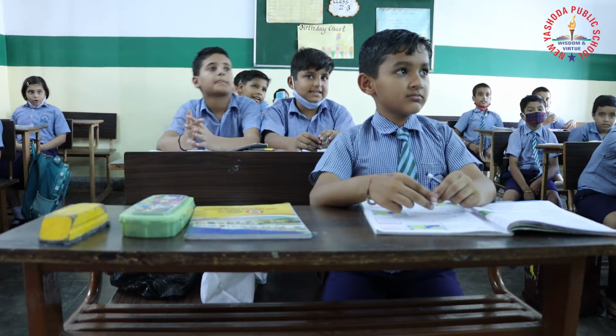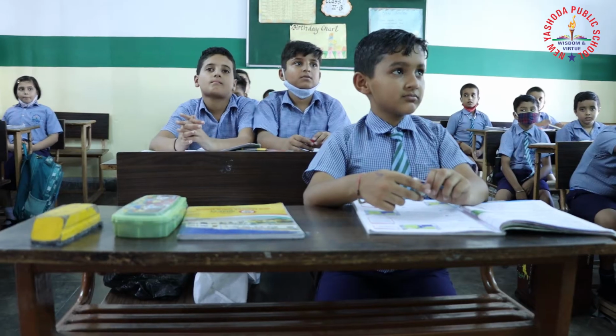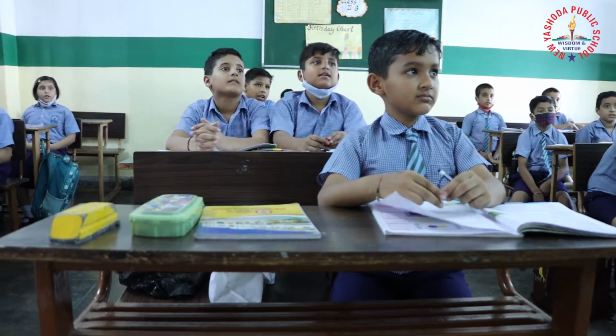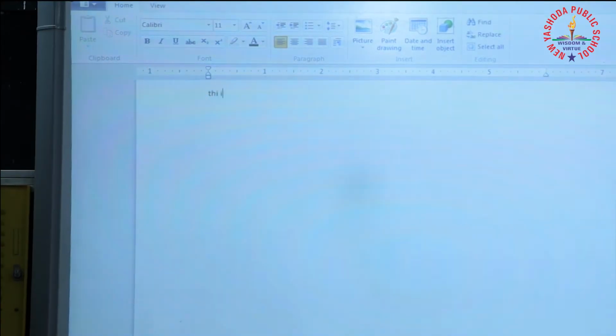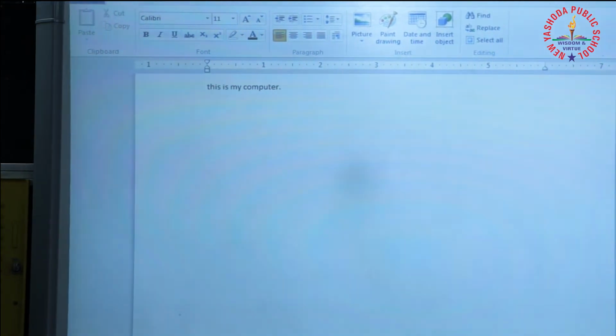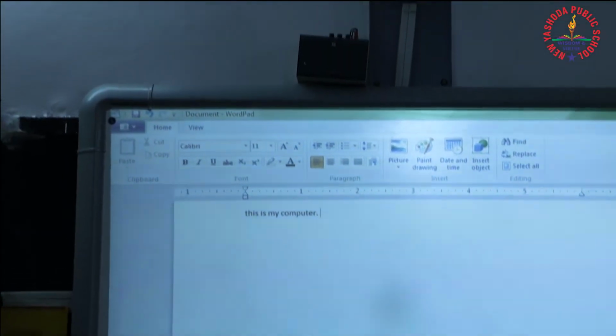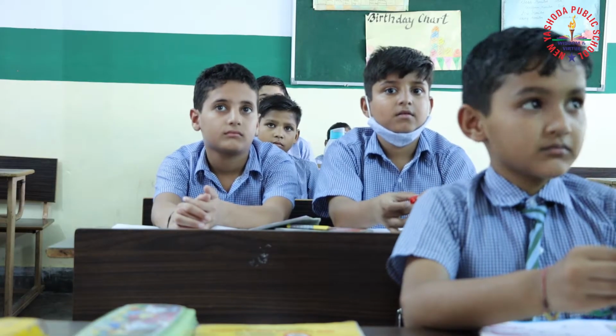Or if we are giving something to it, like I am typing here on my computer, this data is going inside the computer.